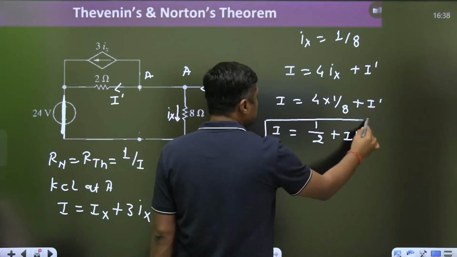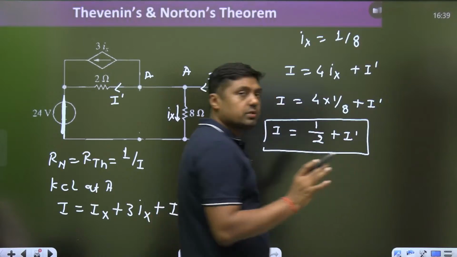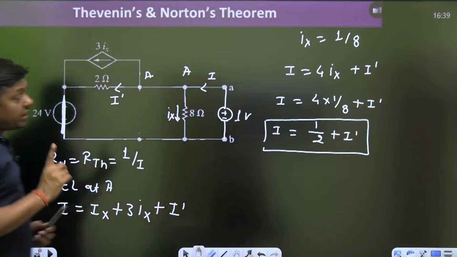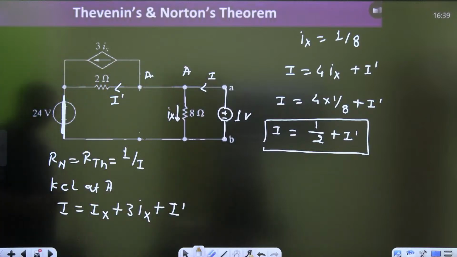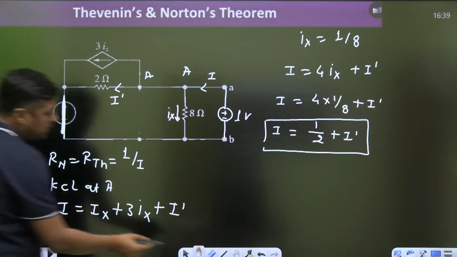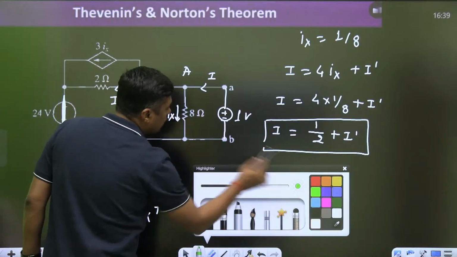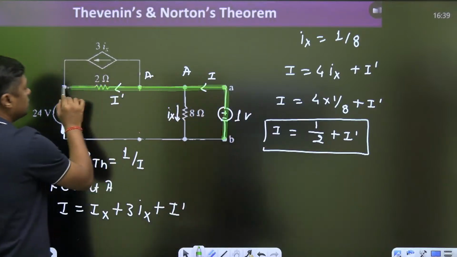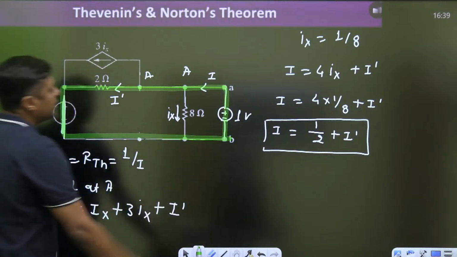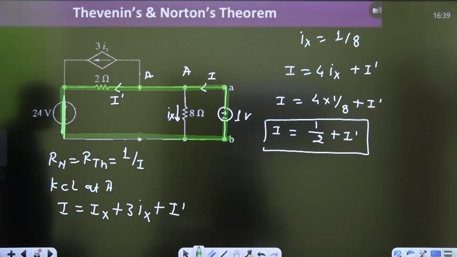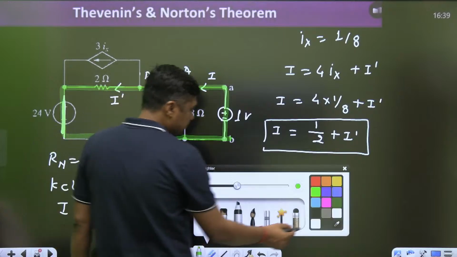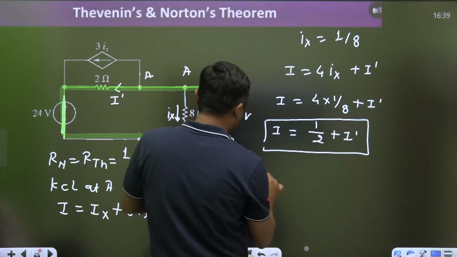Now that is a one equation, very simple one. We have to find the 1 by I. Now you have to write a KVL here from this point to this point to this point. KVL. So when I am writing the KVL, it will become, this is the minus 1 volt.